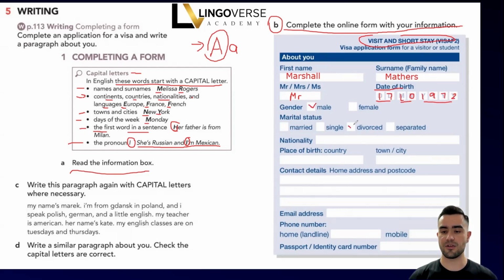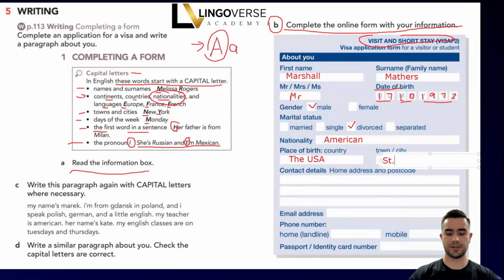He is divorced. Nationality. He is American. Okay, pay attention guys, we write with a capital letter, American, because nationalities are written as a capital letter. Let's move on. Place of birth. That's definitely United States, the USA. Okay, then town, city, St. Joseph. St. Joseph.